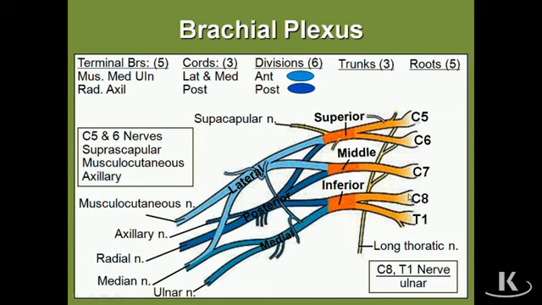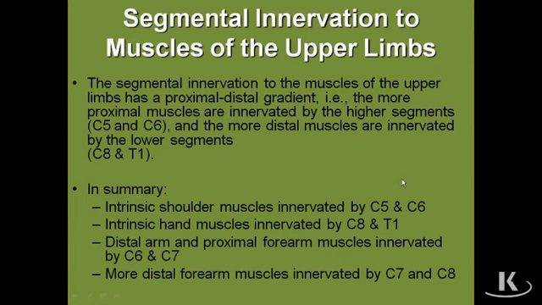And although that's a separate pattern of innervation to learn, it's very easy to learn because there's really just one principle that we need to know, and that's listed here, which is that the segmental innervation to the muscles of the upper limb has a proximo-distal gradient, which means that the more proximal the muscle is, the higher the level of innervation.